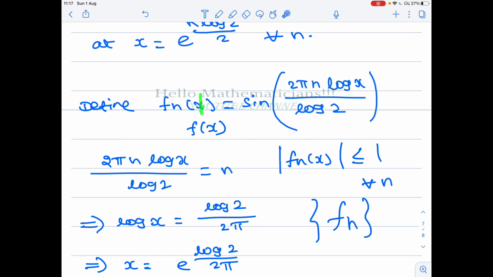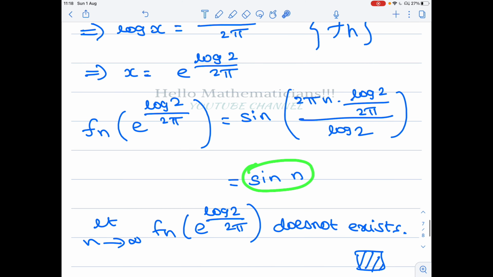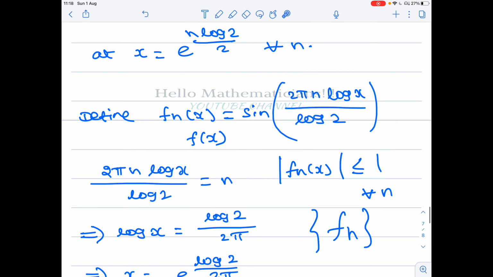We will explicitly construct a point x at which the limit as n tends to infinity of f_n of x doesn't exist. We know that the limit as n tends to infinity of sin n doesn't exist. So we want this quantity to be equal to n, so sine 2 pi n log x by log 2 with the argument equal to n. If you simplify this, you get x equal to e power log 2 by 2 pi. Now f_n of e power log 2 by 2 pi equals sine of 2 pi n times log 2 by 2 pi. So this 2 pi cancels, and this log 2 cancels, only this n survives. It is equal to sin n. Therefore f_n of this point equals sin n.